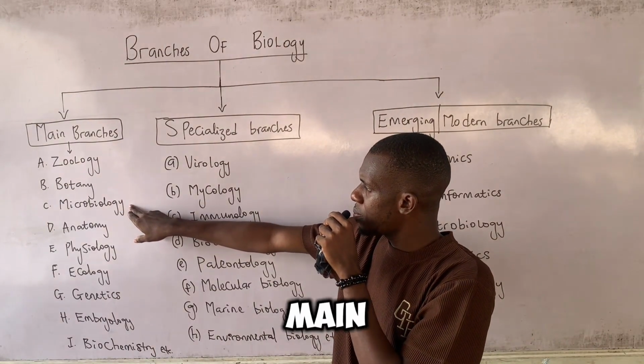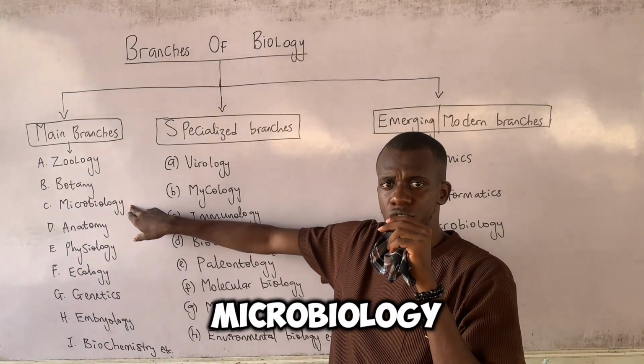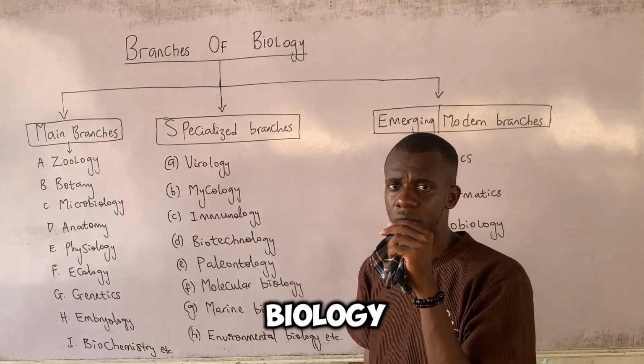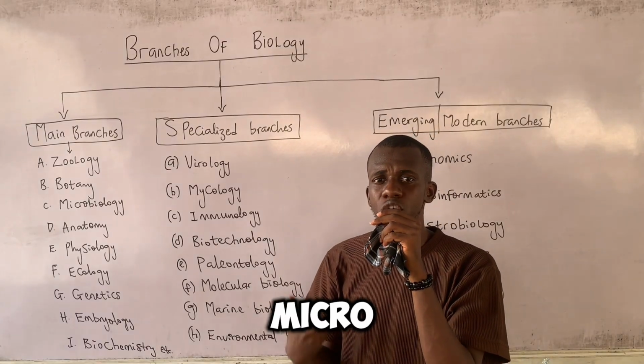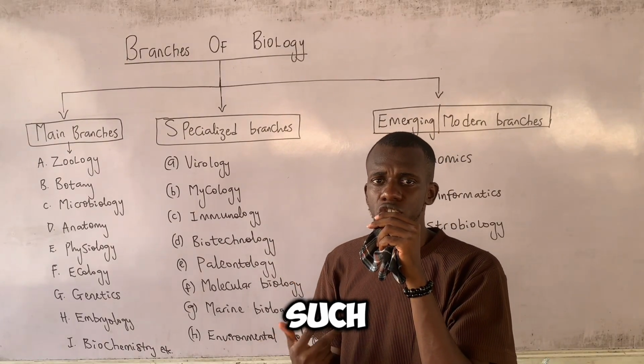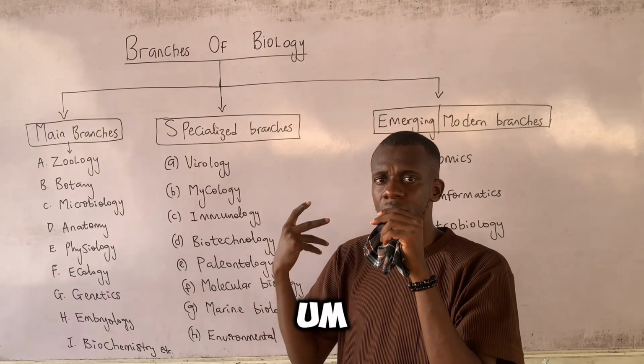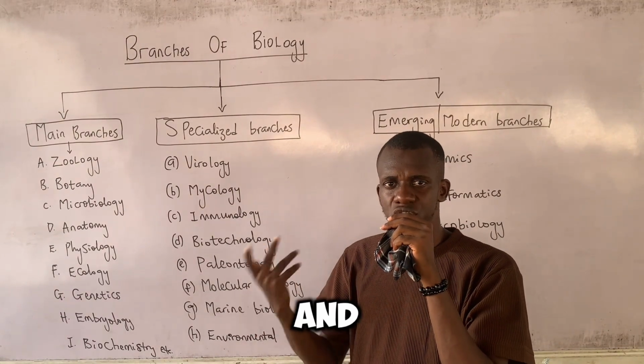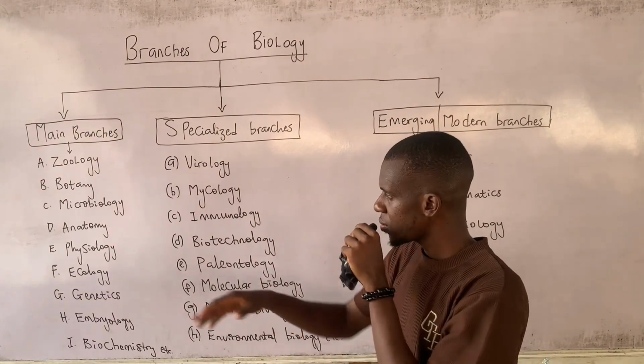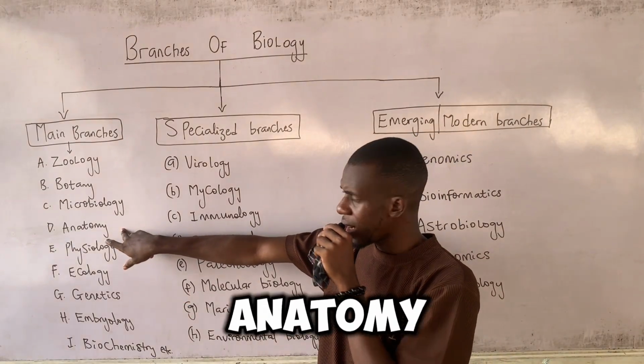The third main branch we have here is microbiology, which is the branch of biology that studies microorganisms such as your virus, your bacteria, pathogens, and so on and so forth. We have anatomy.